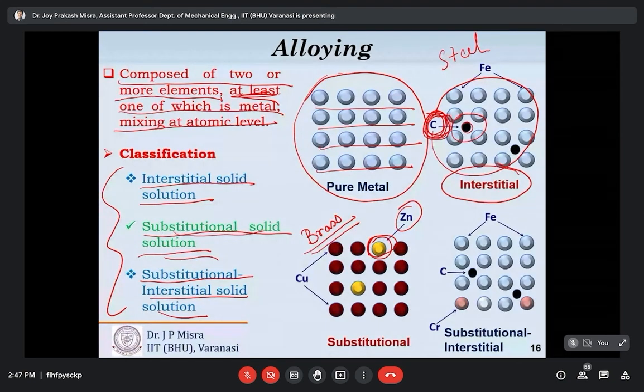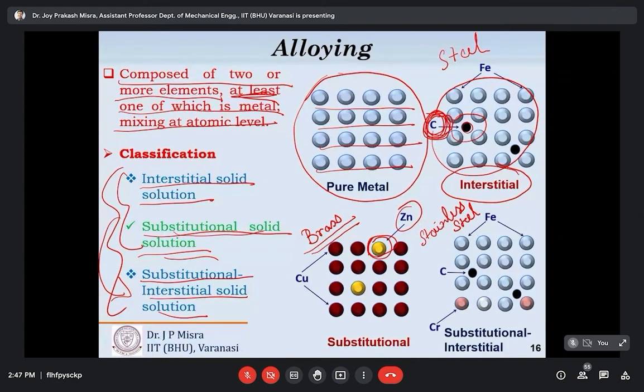Third one is a mixture of these two, that is substitutional interstitial solid solution, and a typical example is stainless steel. Okay.